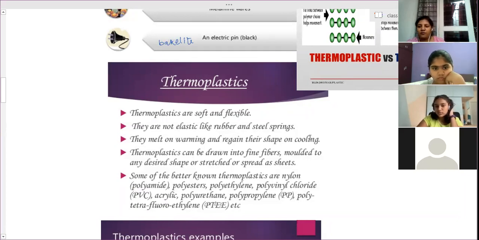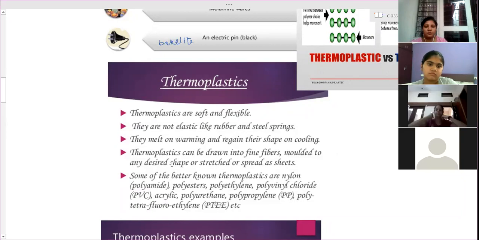They somewhat become softened when we heat them, but when they cool, they become hard again. Thermoplastics can be drawn into fine fibers also, molded to any desired shape and stretched or shaped as sheets. We can change them into different shapes and sizes.